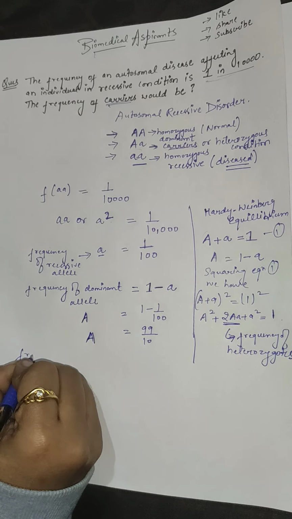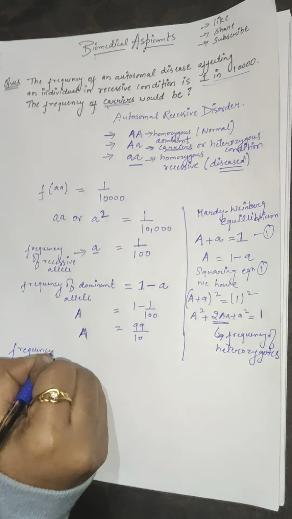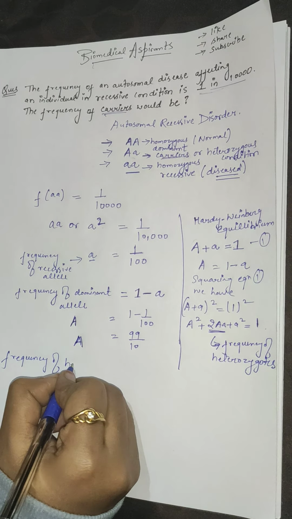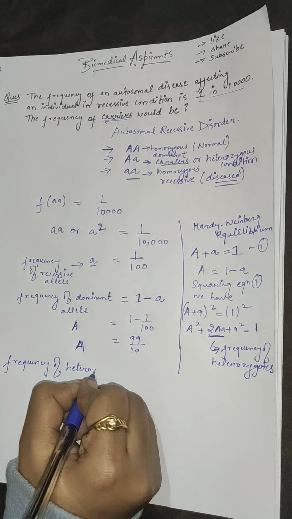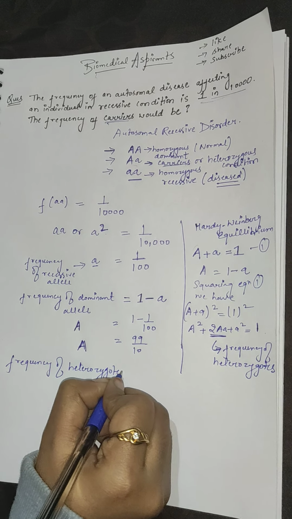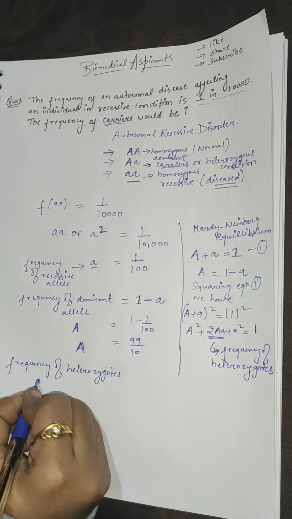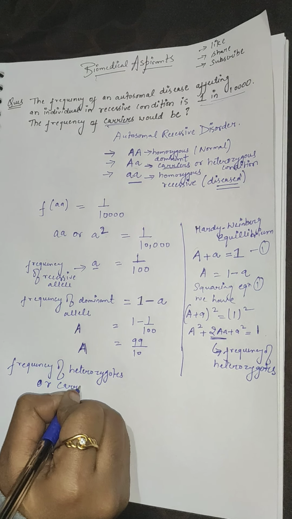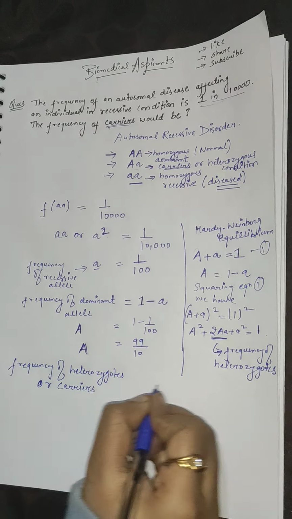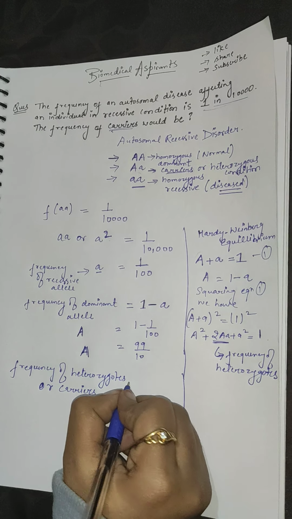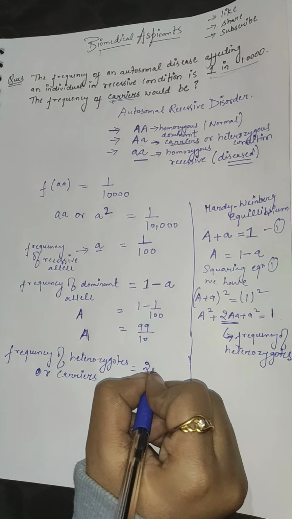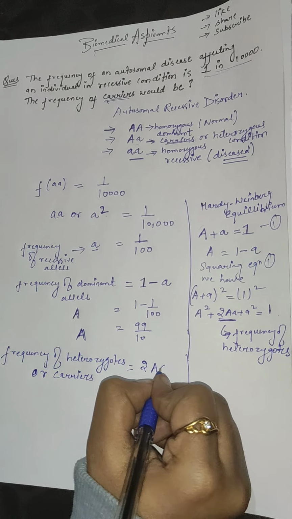So frequency of heterozygotes or carriers would be 2Aa.